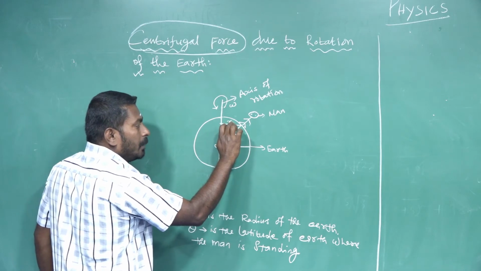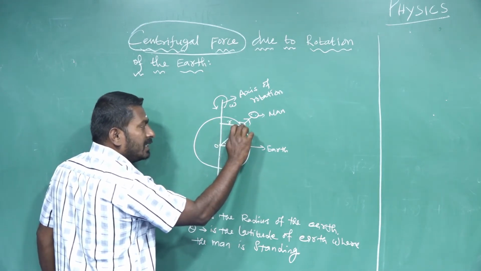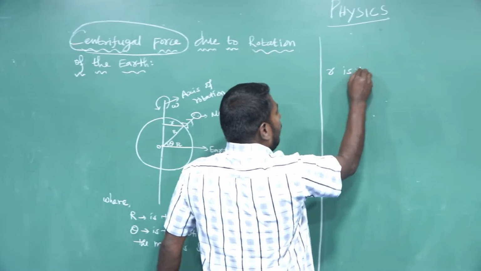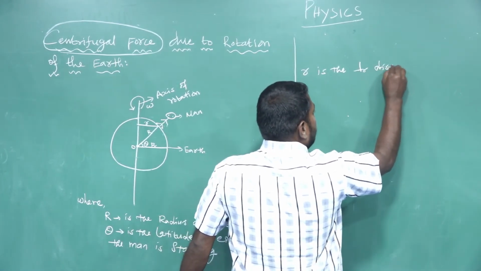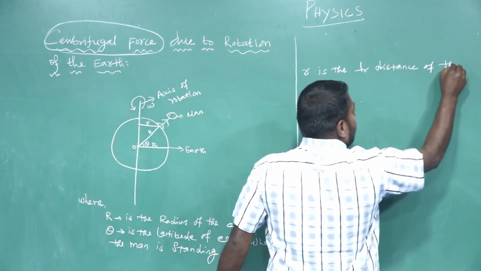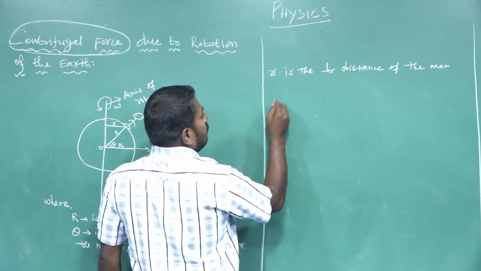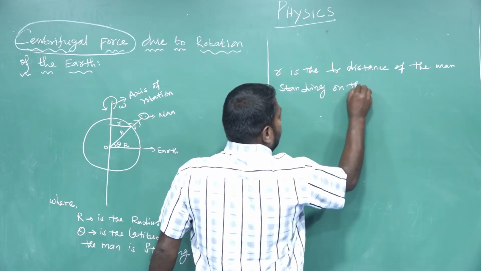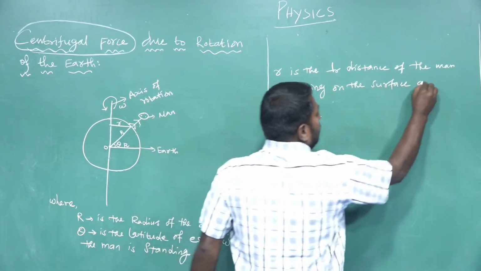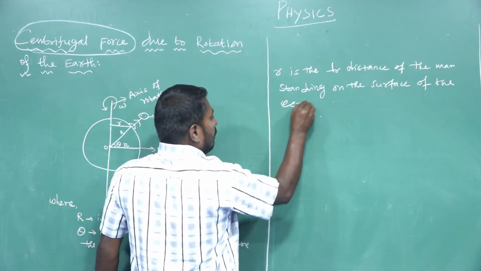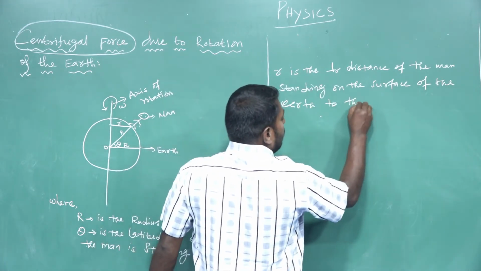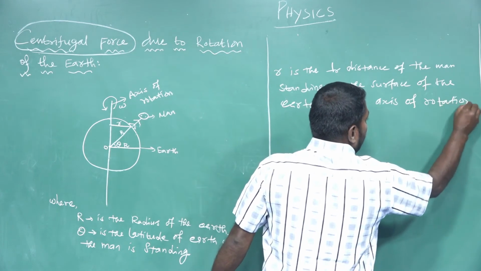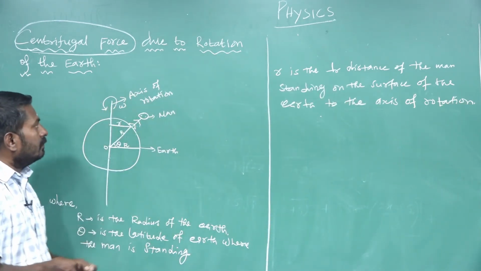Small r is the perpendicular distance of the man standing on the surface of the earth to the axis of rotation. So that is a very important term.